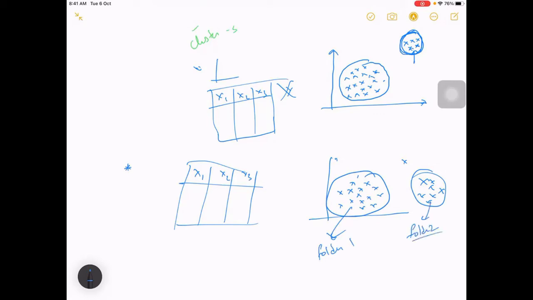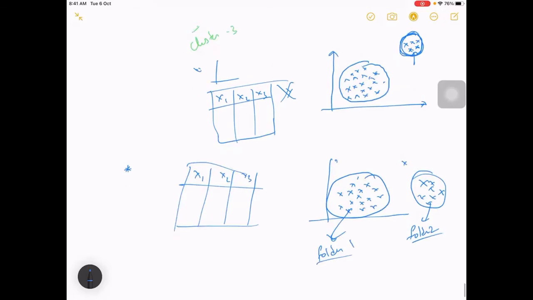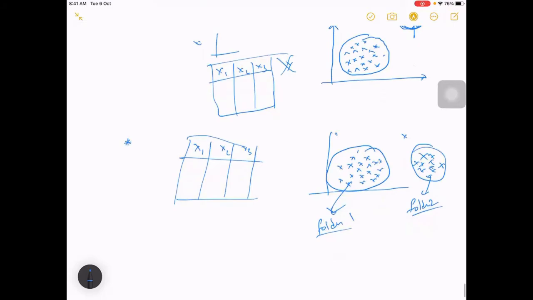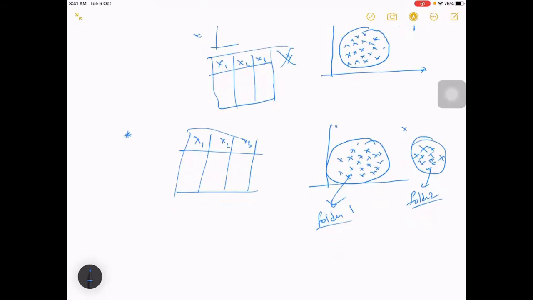Ideally, car and bike will show different kinds of features, so there will be a difference between the feature values. All your cars may come in one place and all bikes may come in another place. This need not always be true, but this is one way of doing it.